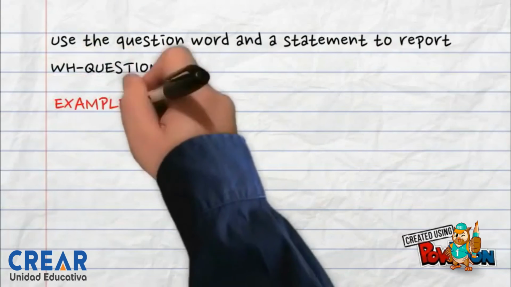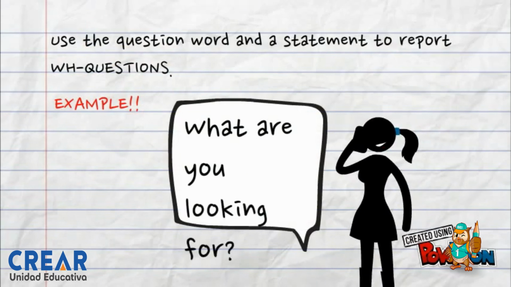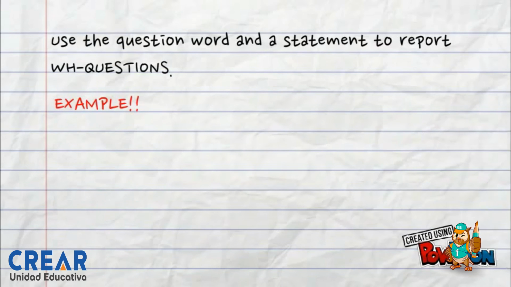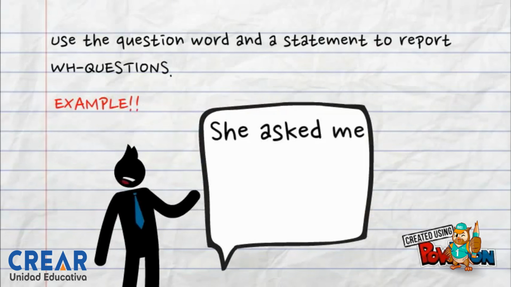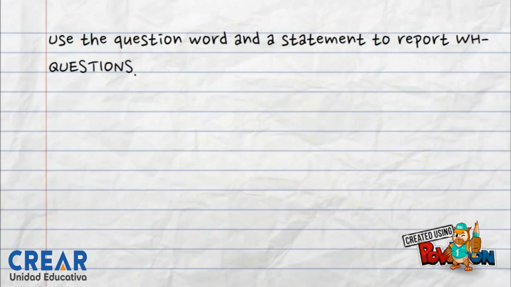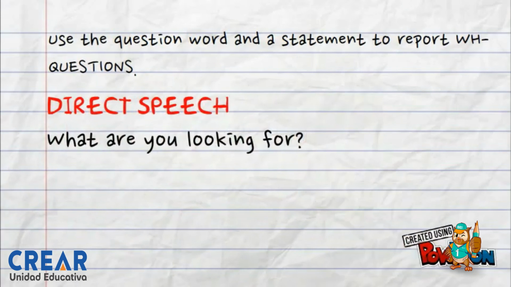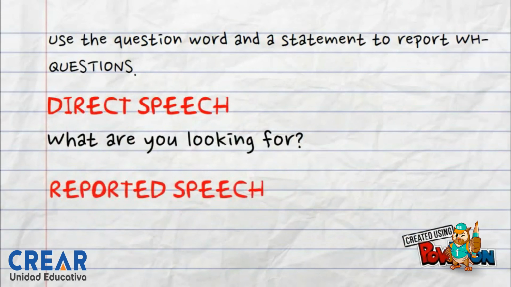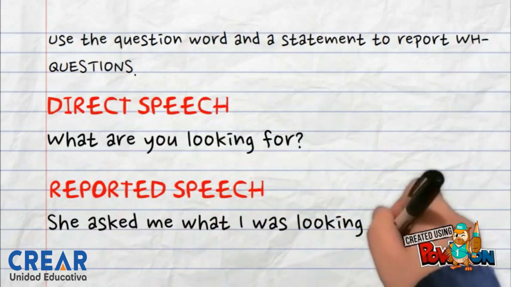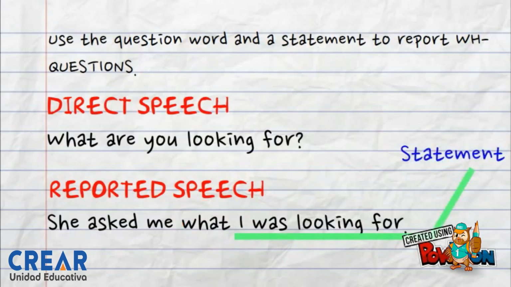Use the question word and a statement to report WH questions. We have seen that at the beginning of the video. What are you looking for? She asked me what I was looking for. Then we have the direct speech. What are you looking for? And in the reported speech, we have, she asked me what I was looking for. Remember, if we have it in present, we have to change it into past.